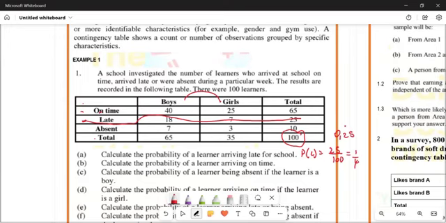Does it make sense? So far, it does make a little bit of sense. Okay, let's look at this then.